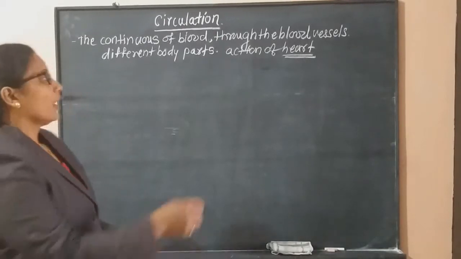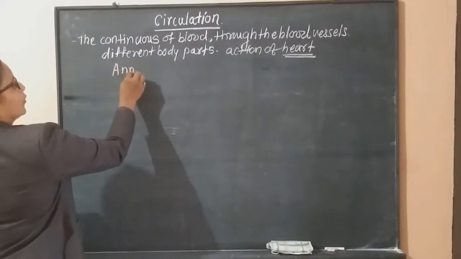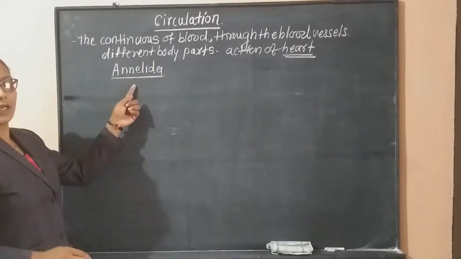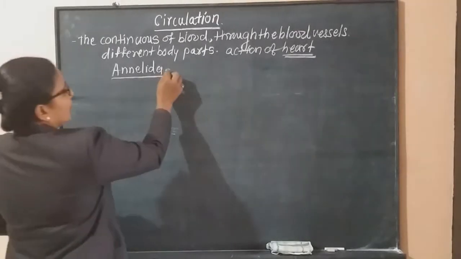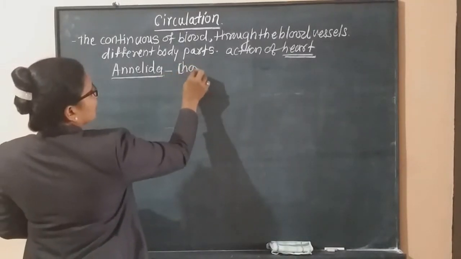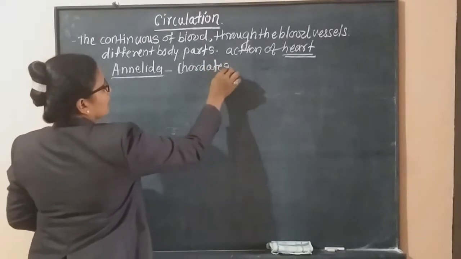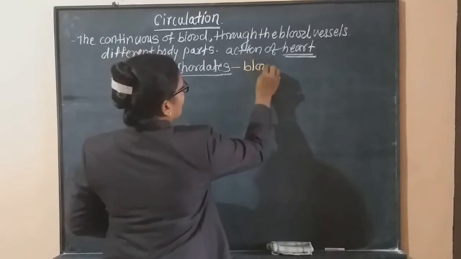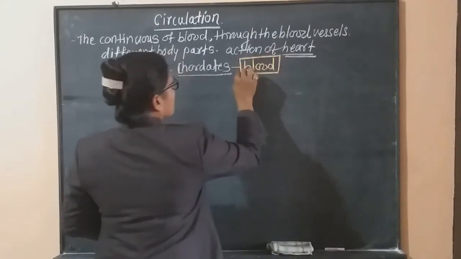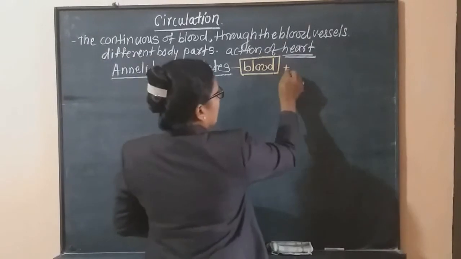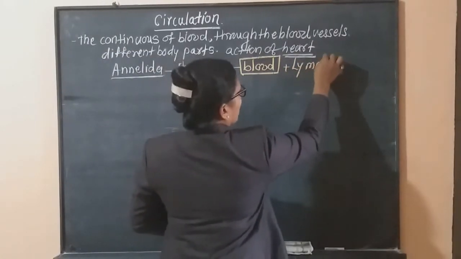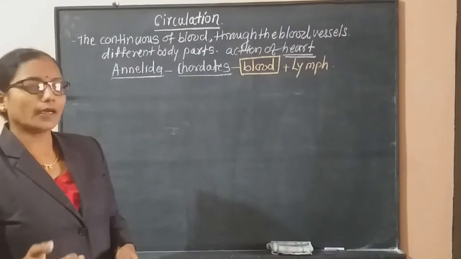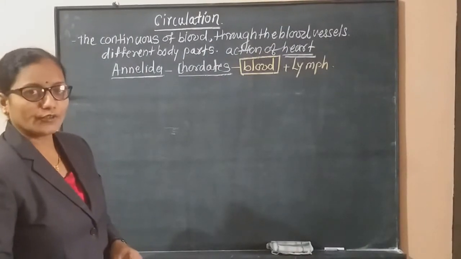Now from annelida up to the chordates, annelida being one of the phyla of non-chordates, if you observe the circulating fluid, it is blood. Blood is the main circulating fluid, and lymph is also a circulating fluid. Both these fluids, blood and lymph, are called circulating fluids.